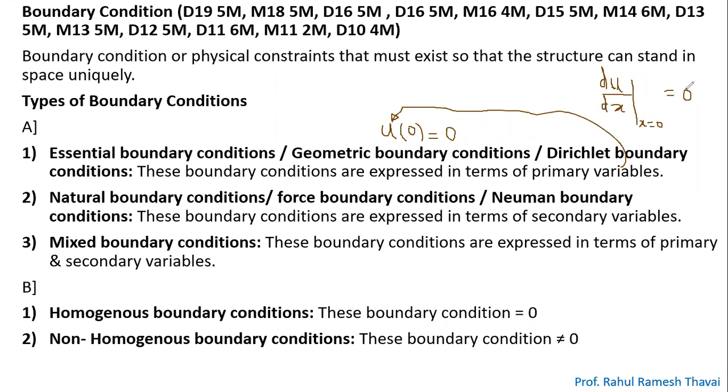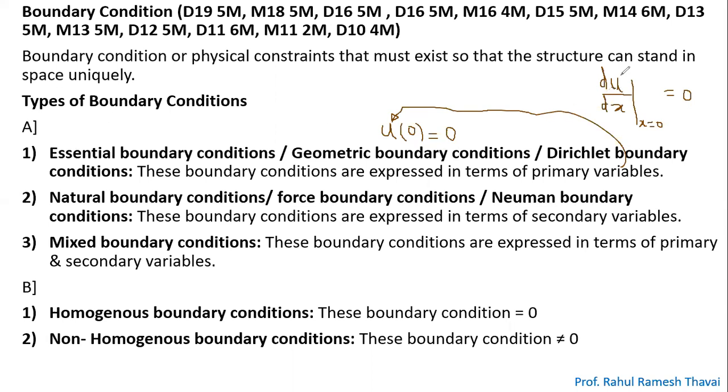If you talk about these boundary conditions, in one u is 0 when x is 0, and here du by dx is 0 when x is 0. Both boundary conditions are described for the same boundary, x equal to 0, and the value of both at x equal to 0 is the same, that is 0. But the first boundary condition is defined in terms of u, the primary variable, that's why it is called an essential boundary condition.